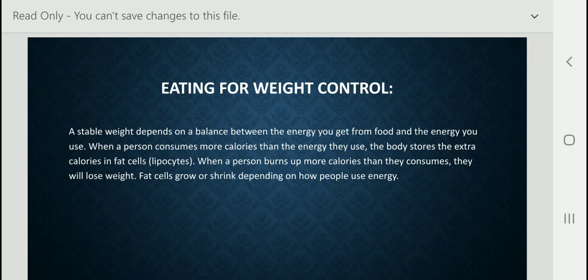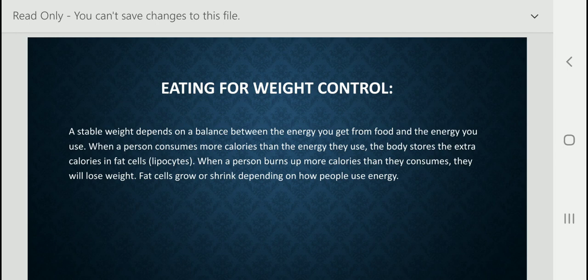A stable weight depends on a balance between the energy you get from food and the energy you use. You use energy during the day in three ways: energy expended during rest, energy used to break down food, and energy used during physical activity and exercise. Fat can build up, which leads to weight gain.